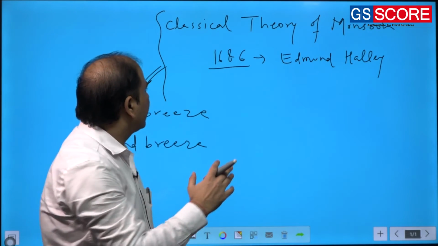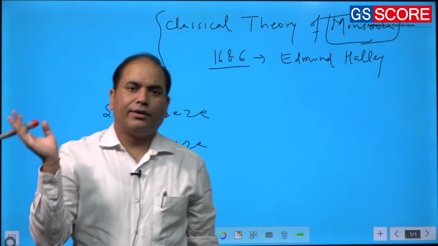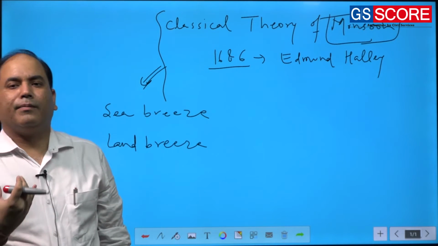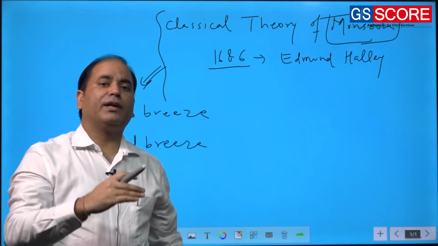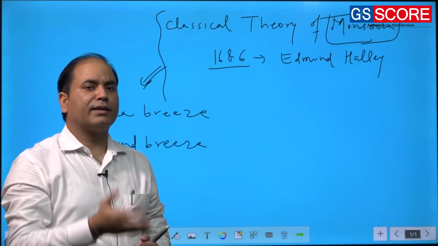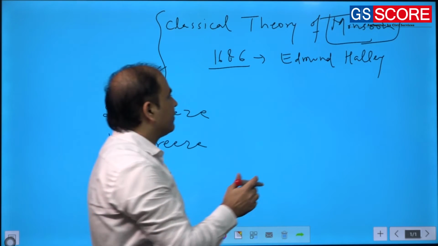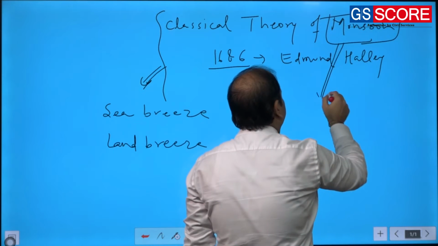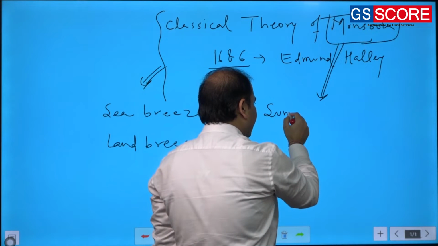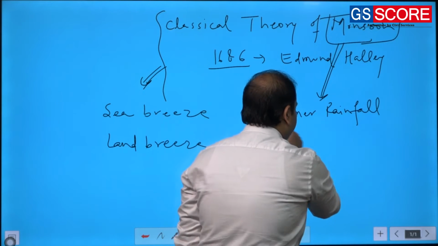Now, as far as the phenomenon of monsoon is concerned, as I told you, this terminology appeared in some medieval time period, but the phenomenon was very much talked about in ancient times, even in some ancient literature. When this phenomenon was talked about, they knew that there is rainfall in the Indian subcontinent, and that rainfall happens in the summer season.